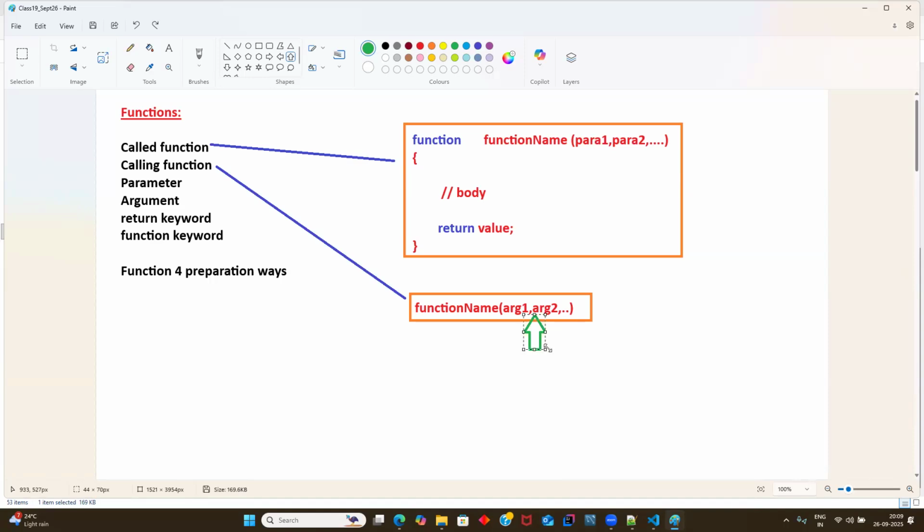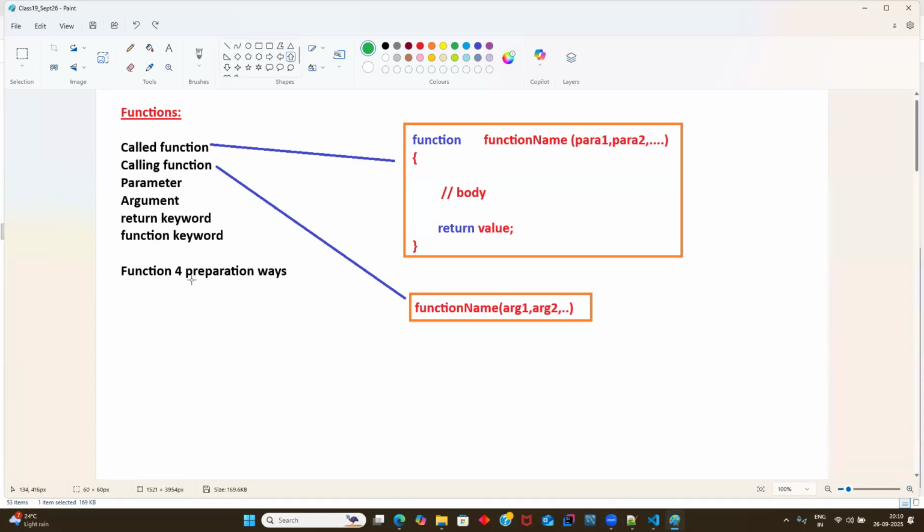Arguments are actual values. Parameters are formal names of the values, guys. Formal names for the arguments. I'll repeat: arguments are the actual values, and the parameters are formal names. You can always use these terms. Definitely, there's no chance that you'll fail in those answers.